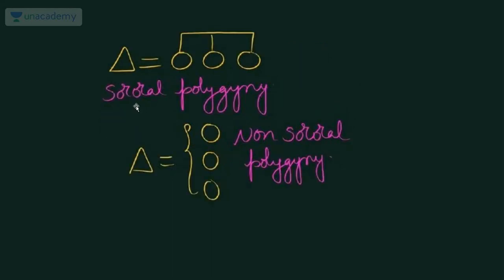Next is sororal polygyny. This is closely related to fraternal polyandry. It is just a gender switch. There, one male is married to multiple women, and those women are consanguineously blood related. So these are all sisters, sororal. And non-sororal means one male is married to multiple females, and those females are not blood related.